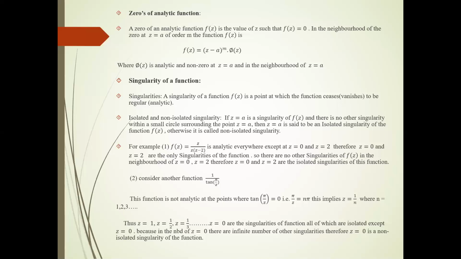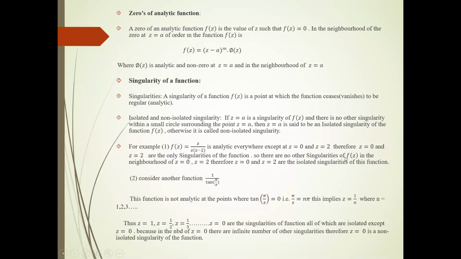Here z is analytic everywhere, and this function z upon z minus 2 is again analytic everywhere except at zeros of the denominator. So these zeros of the denominator are z equal to 0 and z equal to 2. Therefore z equal to 0 and z equal to 2 are the only singularities of the function. No other points make the denominator 0. So 0 and 2 are the only singular points of the function.